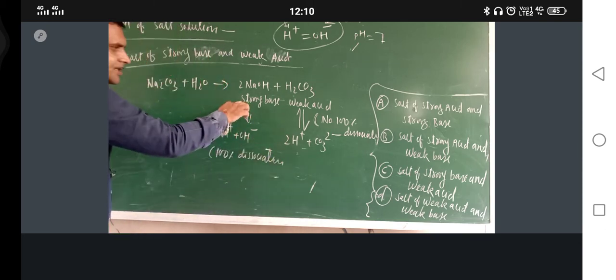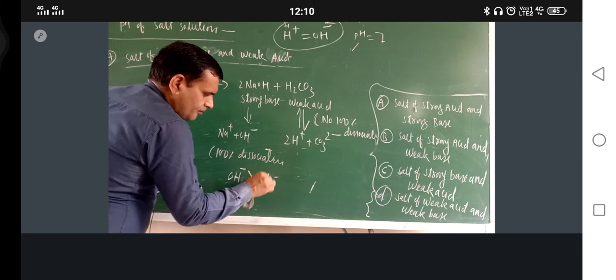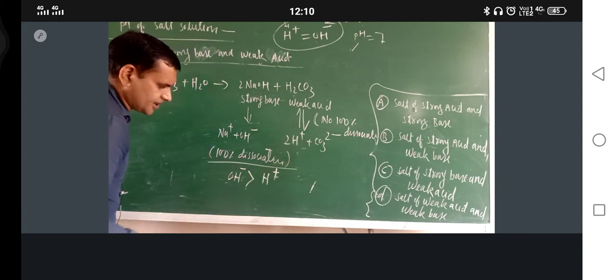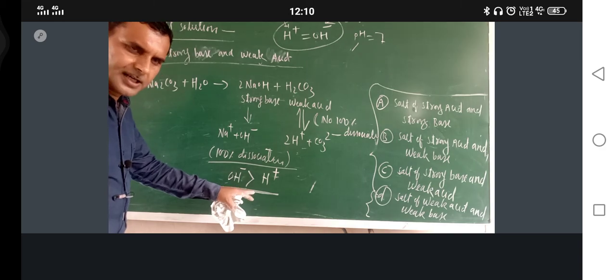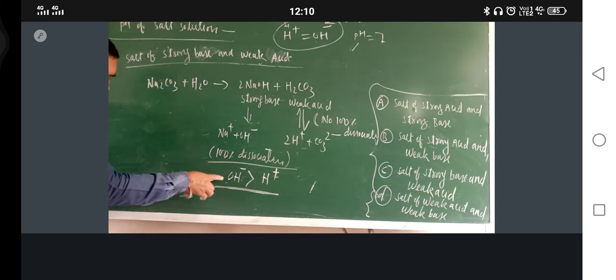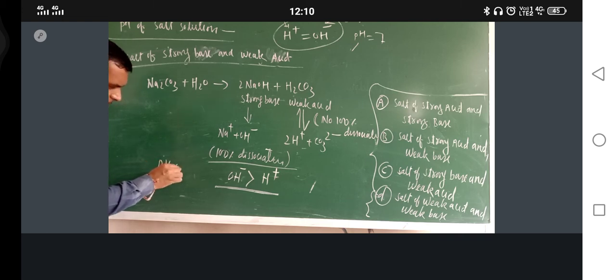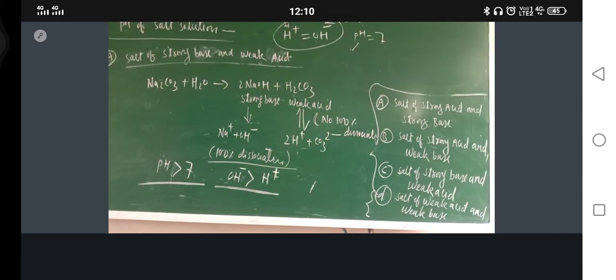So just see, hence OH negative ion concentration would be greater than H positive ion concentration. So the resulting solution will be basic in nature, and pH will be greater than 7. I hope that you are understanding. pH will be greater than 7 in this case.